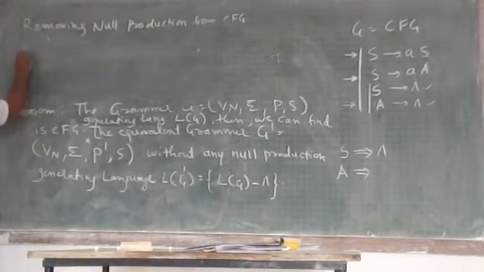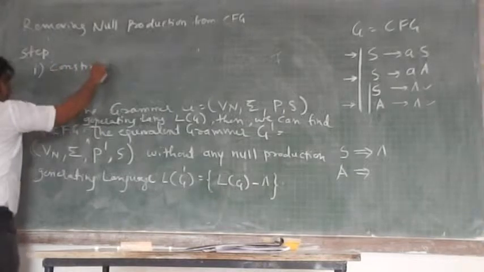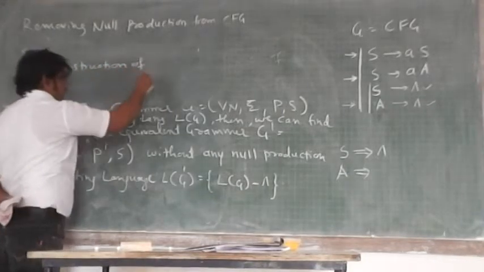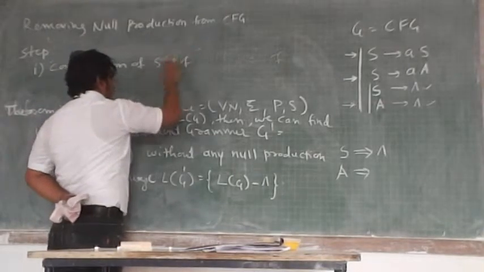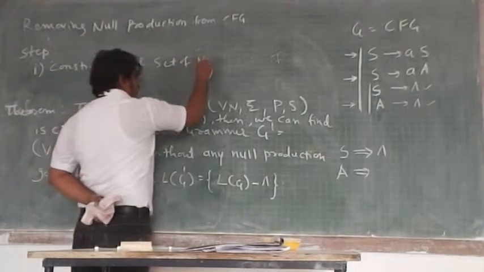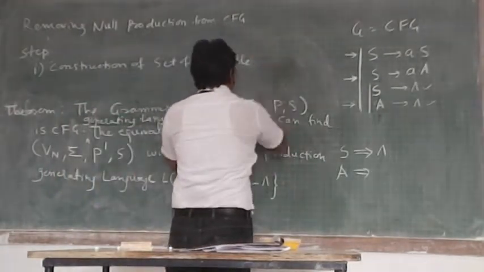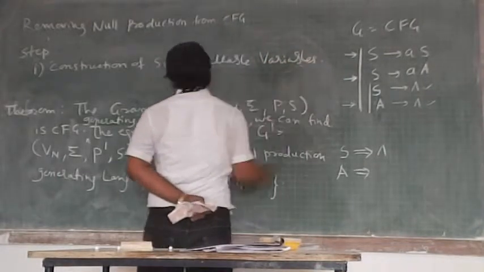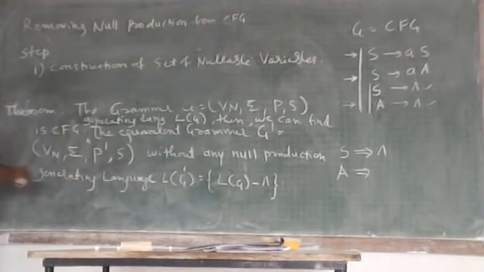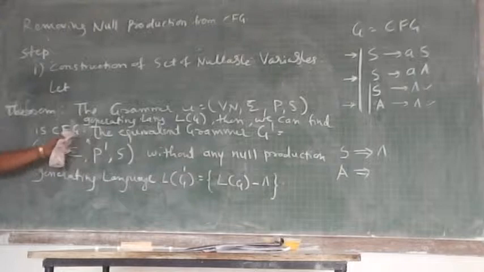The steps you will consider. In the first step, construction of the set of nullable variables. Shall I remove this now? Is it noted down?